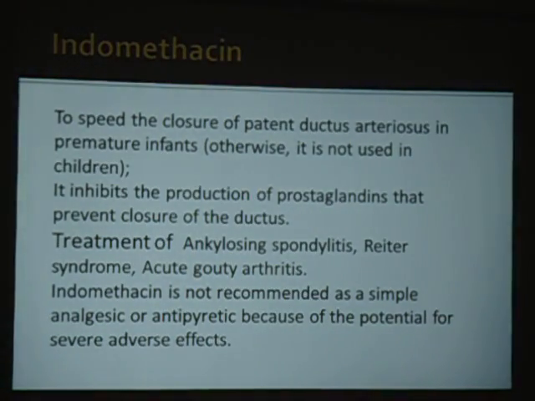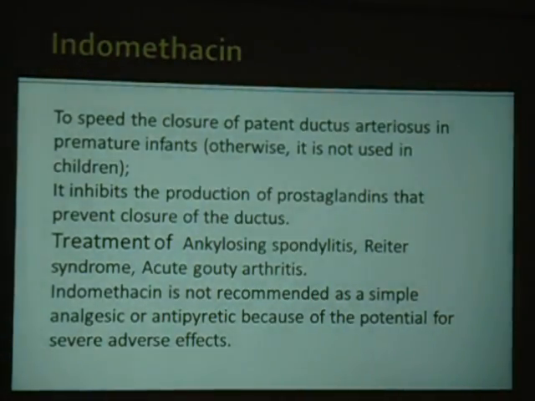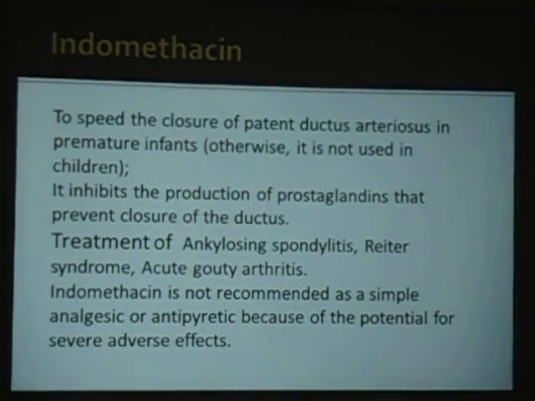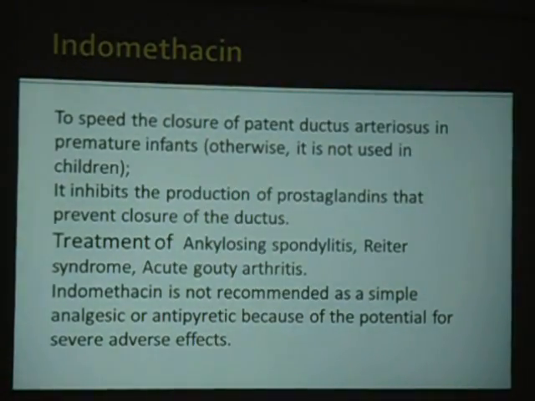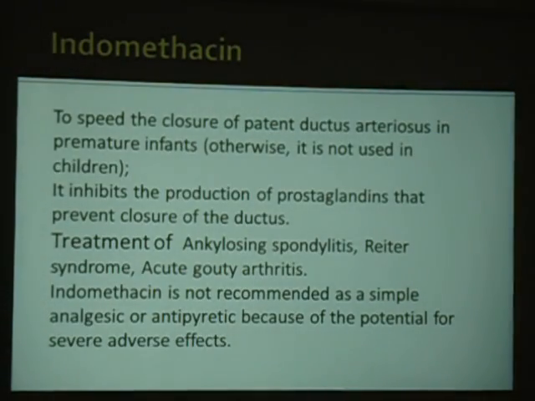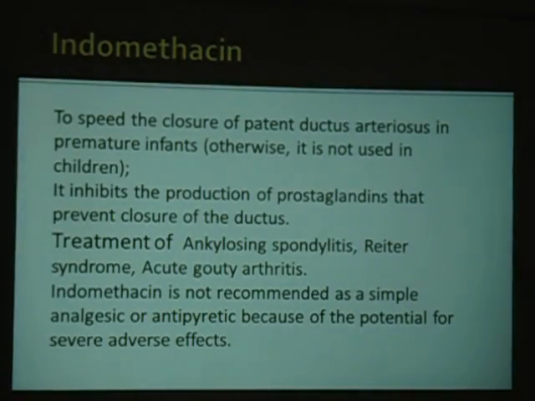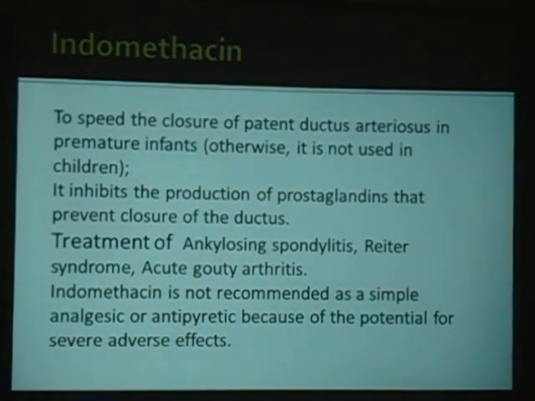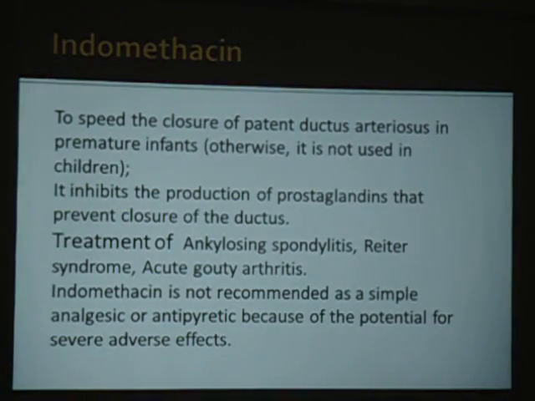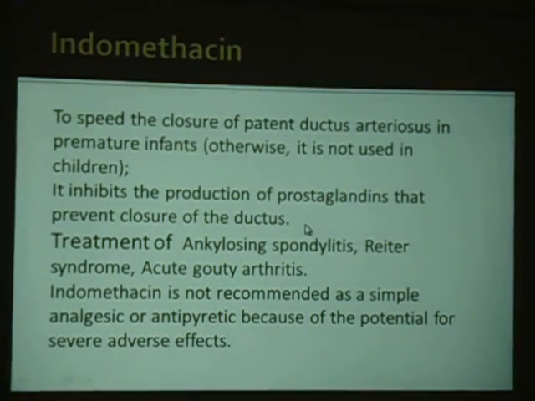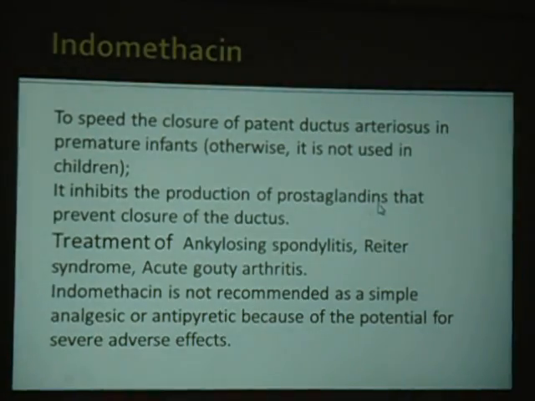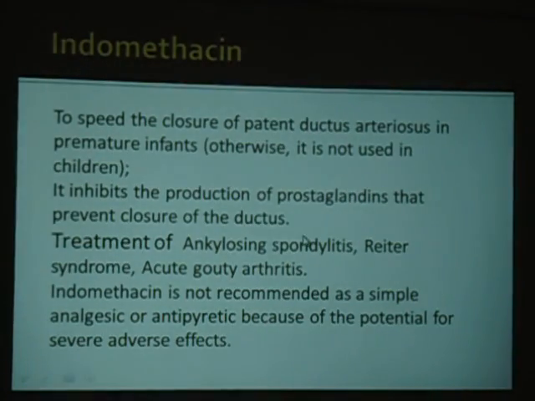Sometimes what happens, premature means the baby is not yet mature. In that case, what can happen? This right and left heart connection may remain intact. What will happen? Mixing of good blood and unpurified blood can happen. Okay, this can be prevented with the help of closure of the patent ductus arteriosus. Just remember these points. It inhibits the production of prostaglandins that prevent the closure of the ductus.